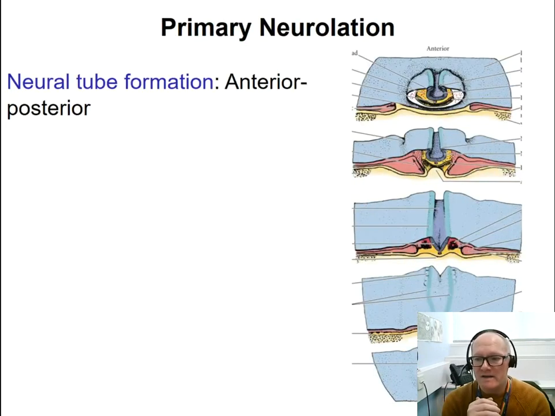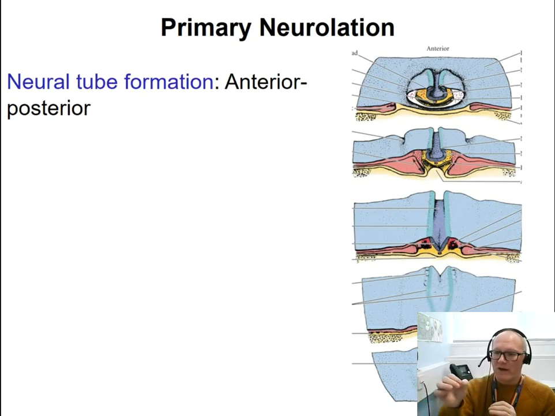Now, one characteristic of primary neurulation, or neurulation in general, is that it forms the neural tube from an anterior to posterior position. So if you remember, and it's important that you remember this, when we were talking about the formation of the node, we said that the node is formed posteriorly and then it moves anteriorly. Then when it reaches the most anterior position, the node starts to regress posteriorly. While it is regressing posteriorly, the notochord is formed, and the notochord therefore is formed from anterior to posterior position, following the regression of the node.